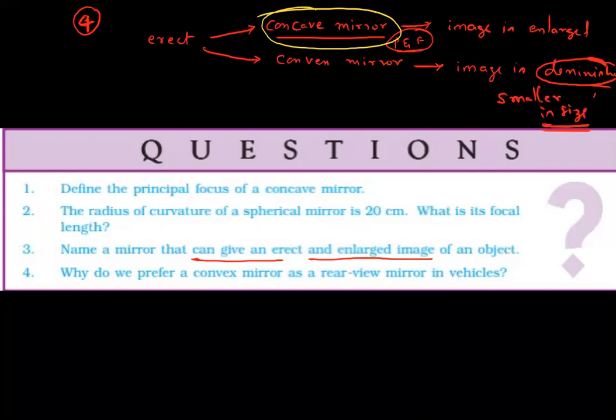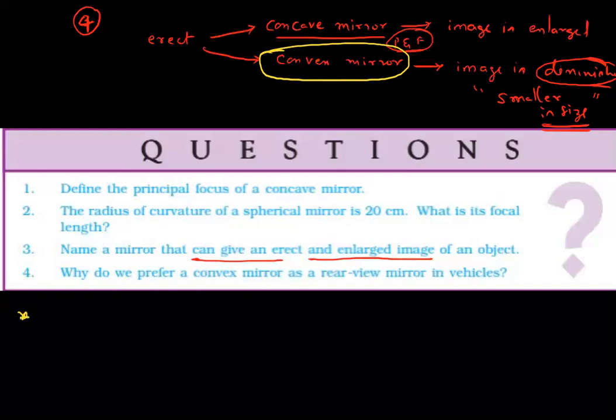An image of smaller size is possible only in the case of which mirror? In the case of a convex mirror, you can form an image of smaller size. That's why the convex mirror is used as a rear view mirror. Simple reason, note down the reason.